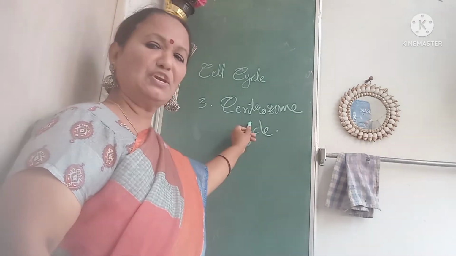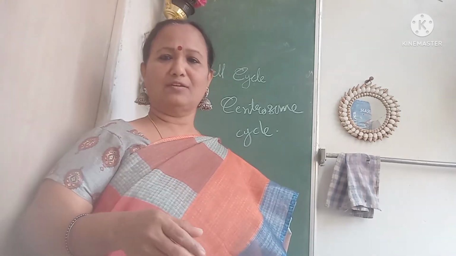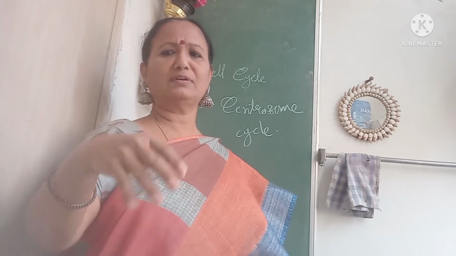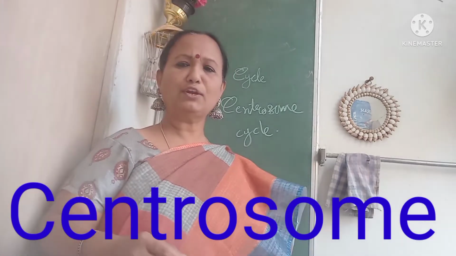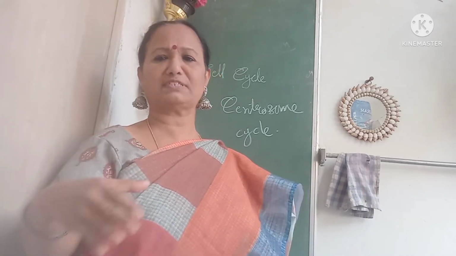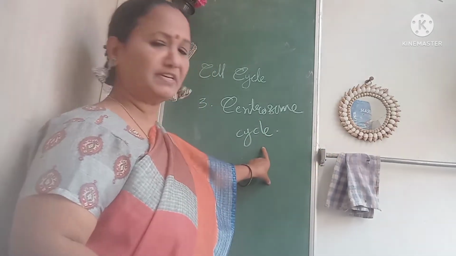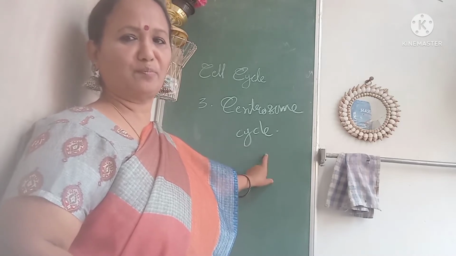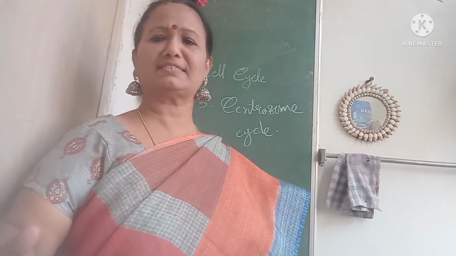Third one is the centrosome cycle. In both the chromosome cycle and the cytoplasmic cycle, the centrosome must be duplicated precisely in order to form two poles, with spindles on either side. So spindle fibers will be formed on either side when we see the metaphase. The centrosome cycle forms the third component of the cell cycle.